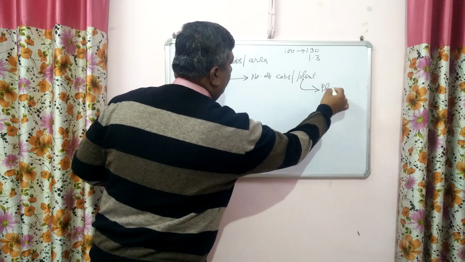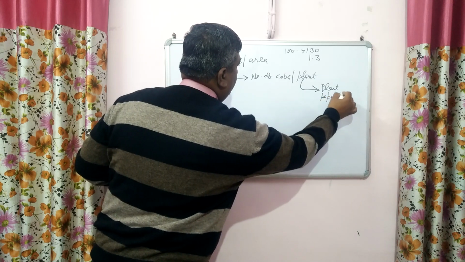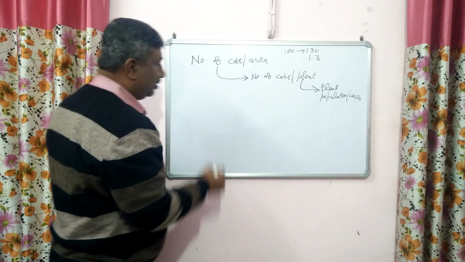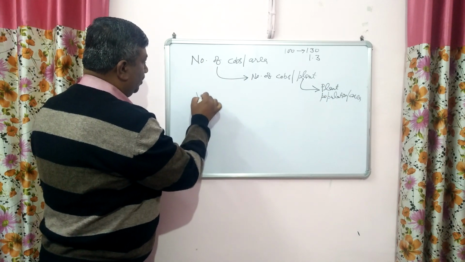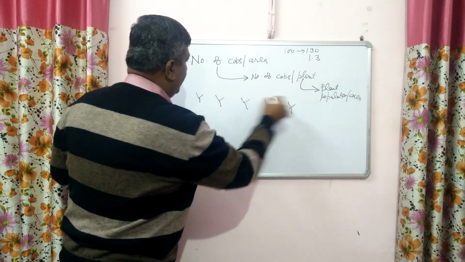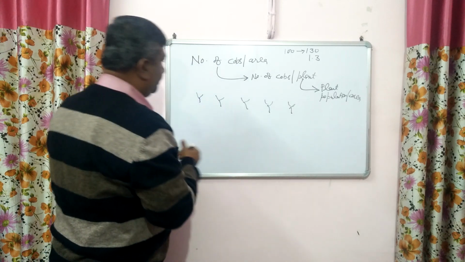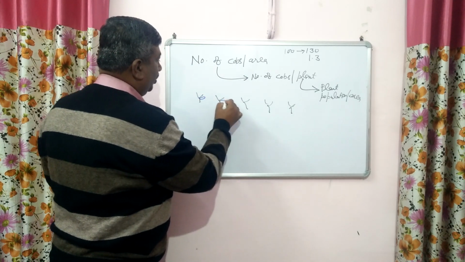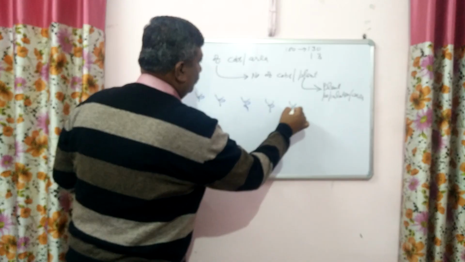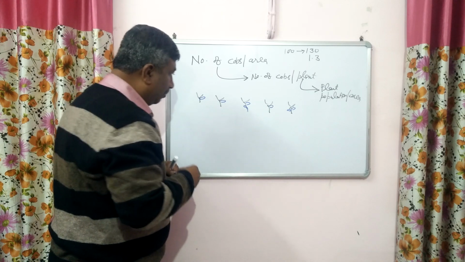Now this is per plant, so it means plant population is very important. This is the plant population per unit area. Suppose this is one unit area with 5 plants, 1, 2, 3, 4, 5. Suppose here one cob, here 2 cobs, then 1 cob, here 2 cobs. In all the plants there are not 2 cobs.